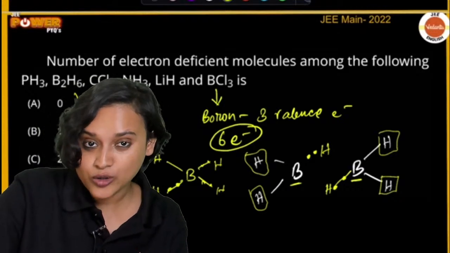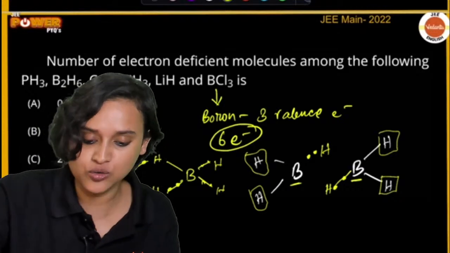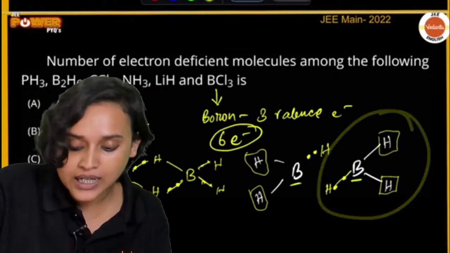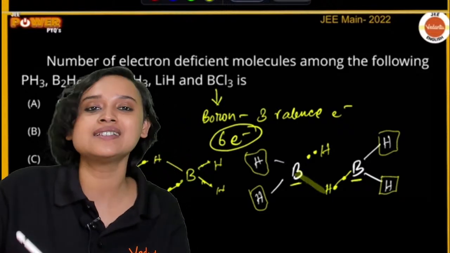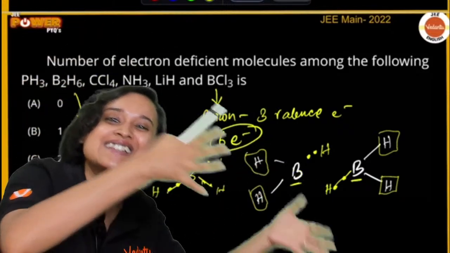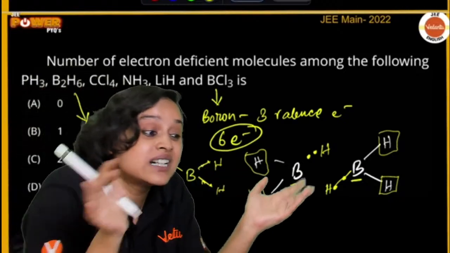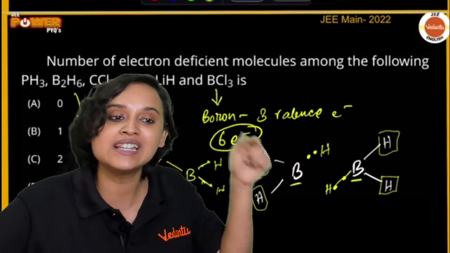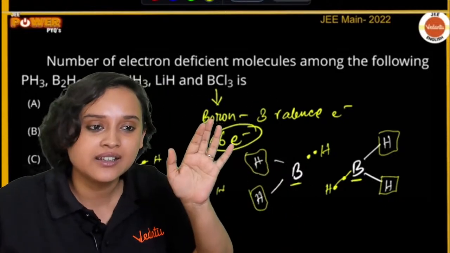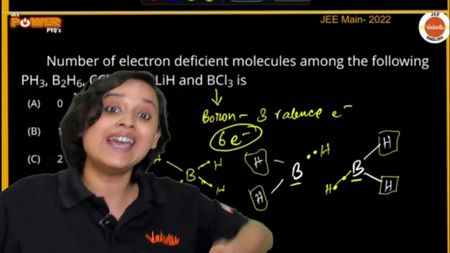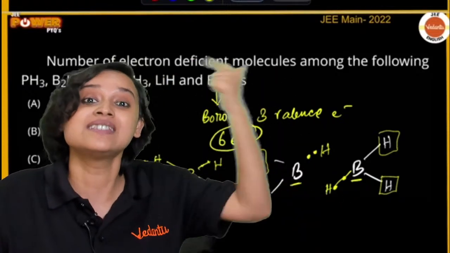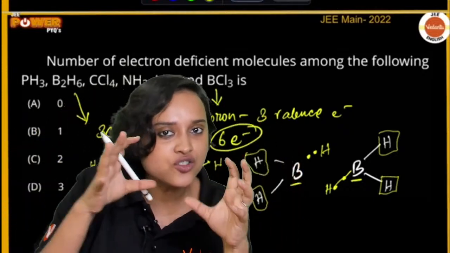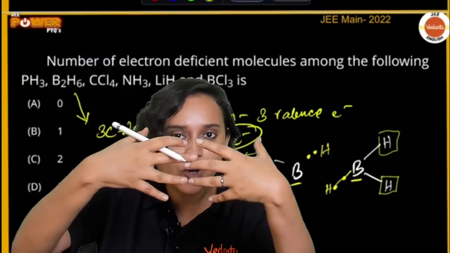But now you see this whole unit, everybody have a look, understand this. This whole unit will come and attach itself to this, because they have fewer electrons. So they dimerize. Actually, it is supposed to be BH3, but it is not BH3. It goes and forms B2H6. Why does it dimerize? Because it has fewer electrons. So it tries to protect itself, and it comes and forms a bond.